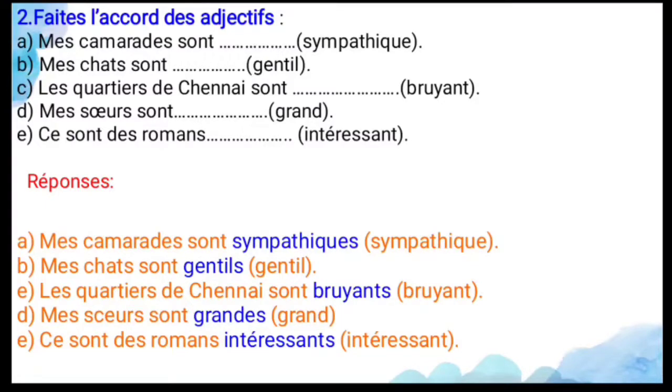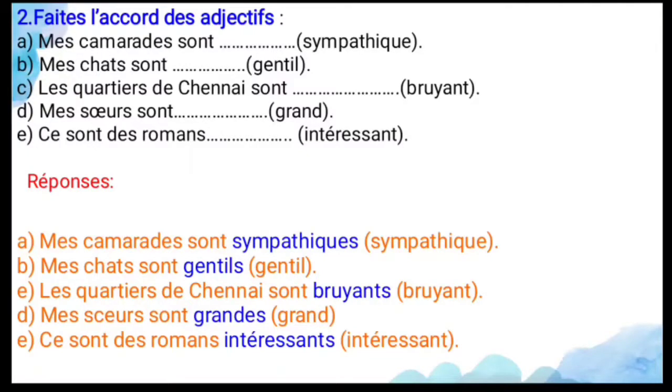And second is mes chats sont gentils. So here my cats, the noun is what? It's a plural, masculine plural. For the masculine plural you have to add s only. So mes chats sont gentils. So my cats are nice.